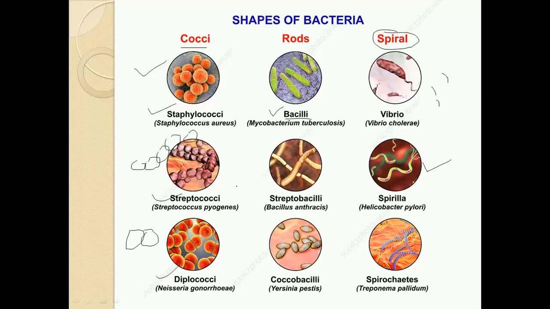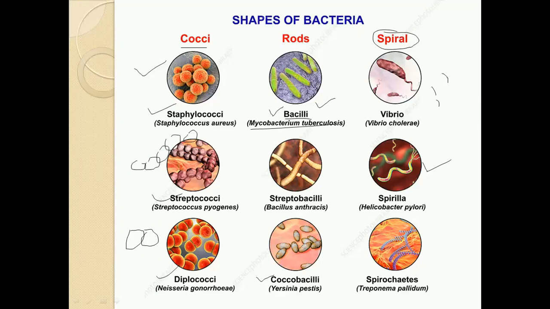Examples are mentioned here with respect to these shapes. Then this bacilli, example Mycobacterium tuberculosis. Then there are streptobacilli, again in a chain. And sometimes the bacteria are spherical and also look like a rod. So this intermediate shape is there, not perfectly spherical, not perfectly rod. These are called cocobacilli. One more shape is there. Then vibrio comma shape I said. Then the spirillum, spiral bacteria.